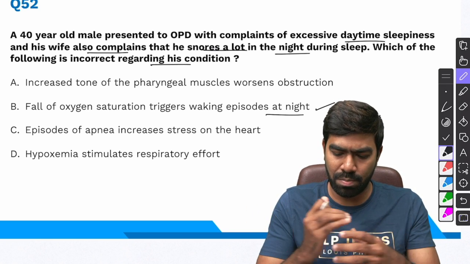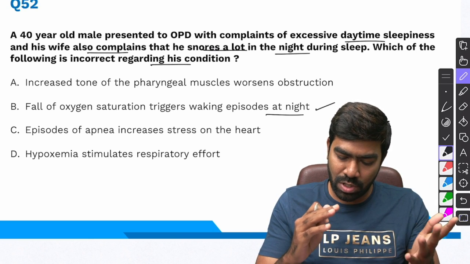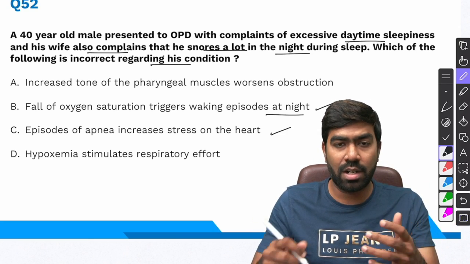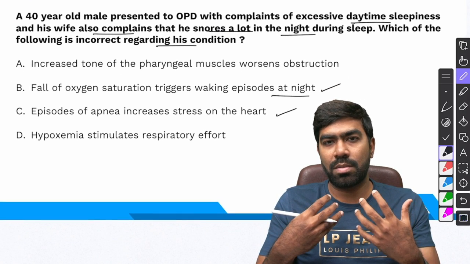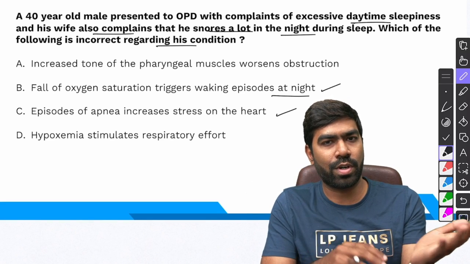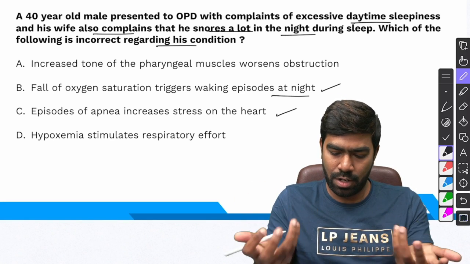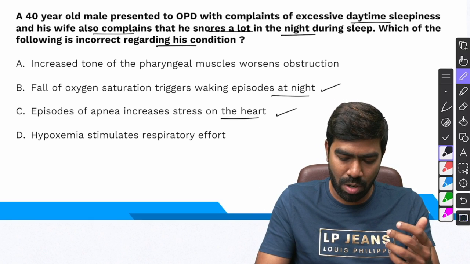So these patients won't sleep properly in the night. That's why they have excessive daytime sleepiness. Option C, episodes of apnea increases stress on the heart. That's correct. Remember here the apnea is due to obstruction, right? So because of the obstruction, the patient will put more inspiratory effort and that's going to increase the intrathoracic pressure, which is going to alter the preload and afterload on the heart. So that definitely puts stress on the heart, and long-term cardiac remodeling and cardiomyopathy is also common in these patients.